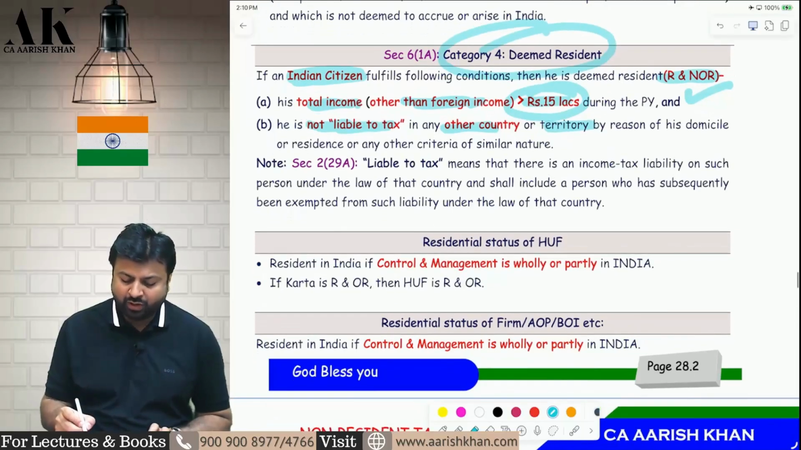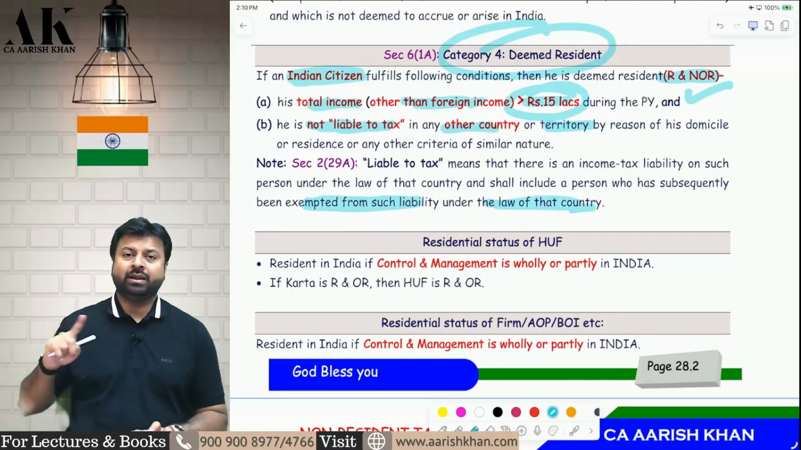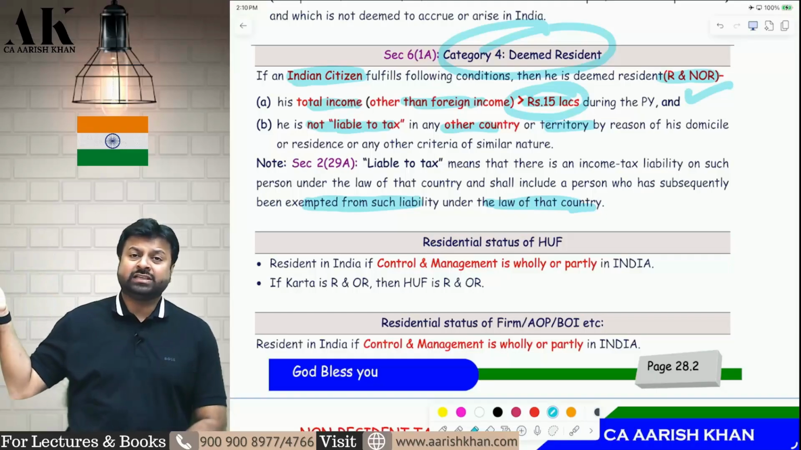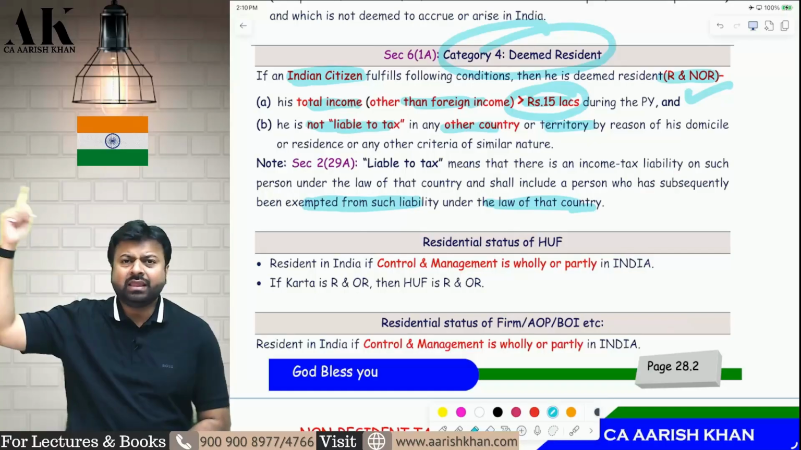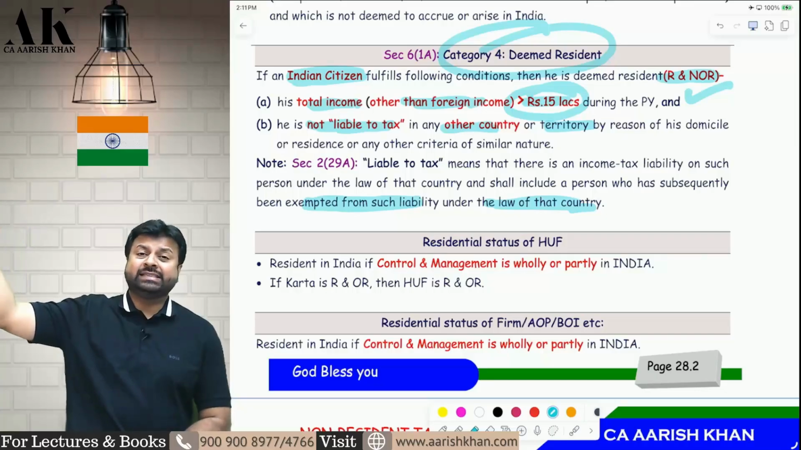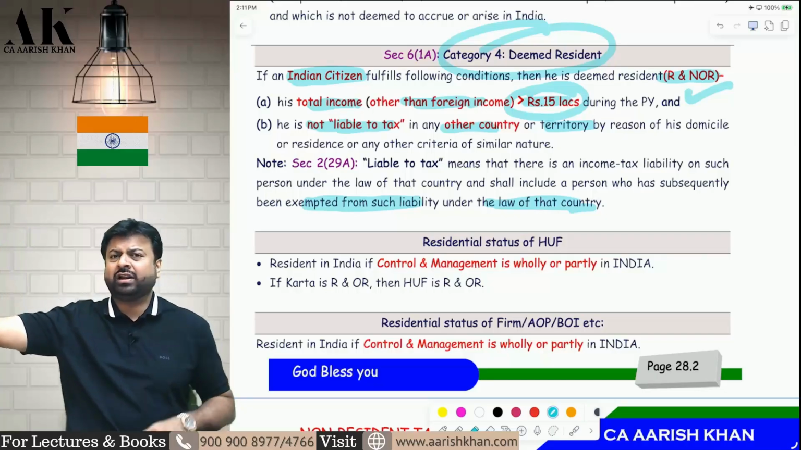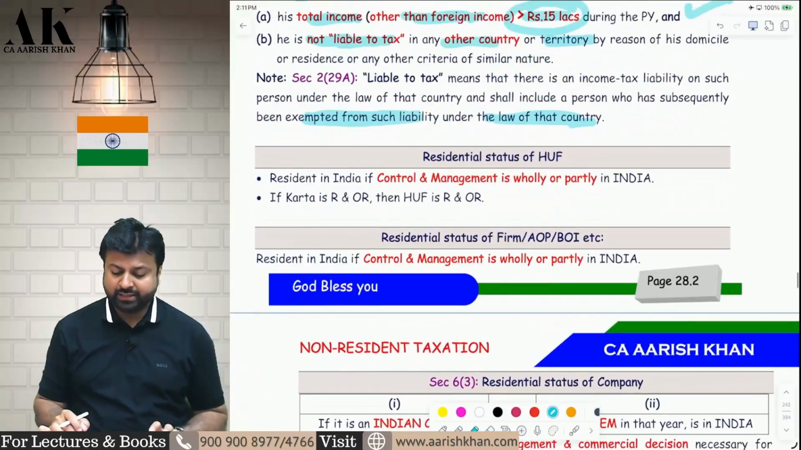Liable to tax means what? Liable to tax means not only liable but also exempted liability will also be considered to be liable. If a person is chargeable to tax in India, and hence he is paying tax, that is also liable to tax. In the second case, if a person is chargeable to tax in India and he is exempted through some notification in a foreign country, that will also be considered to be liable to tax in India. I hope it is clear to all of you.